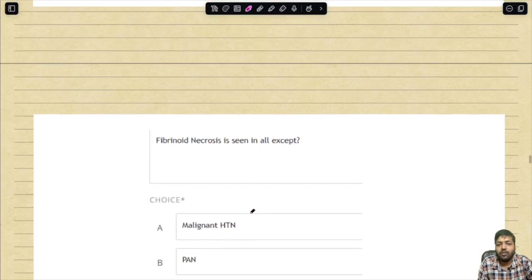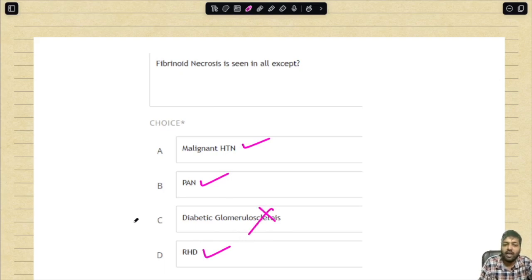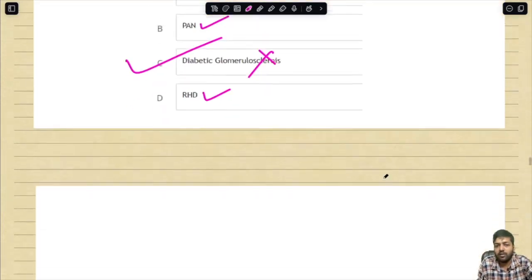Question number 19, fibrinoid necrosis is seen in all of the following except. It is seen in malignant hypertension, it is seen in polyarteritis nodosa, it is seen in rheumatoid heart disease. It is not seen in diabetic glomerulosclerosis. So the answer will be diabetic glomerulosclerosis.